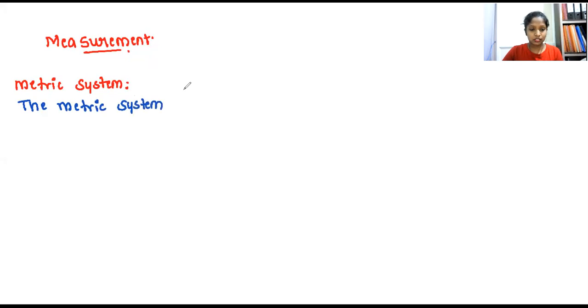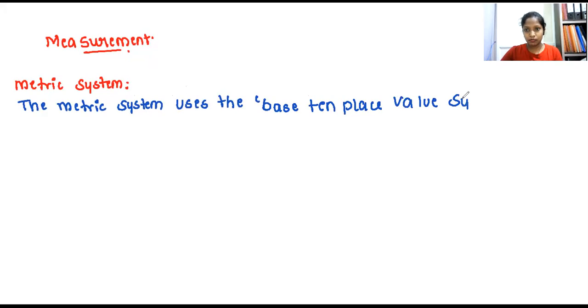The metric system uses the "base 10 place value system." Write it in inverted commas, close the inverted commas and put a full stop. In the next line you continue.